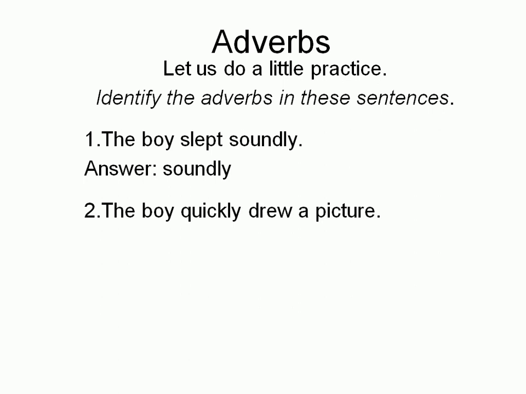Number 2. The boy quickly drew a picture. Okay, where is the verb? Verb here is the action word, it's the doing word, drew. It tells us what he was doing. He was drawing a picture. And the word that describes the action is quickly. How did he draw it? He drew it quickly. He quickly drew a picture. So quickly is the adverb.